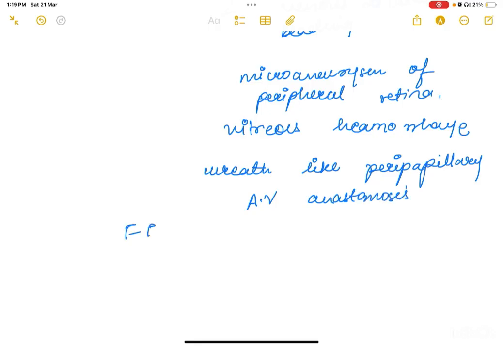In fundus fluorescein angiography, you could get box scarring or segmental retinal blood flow.